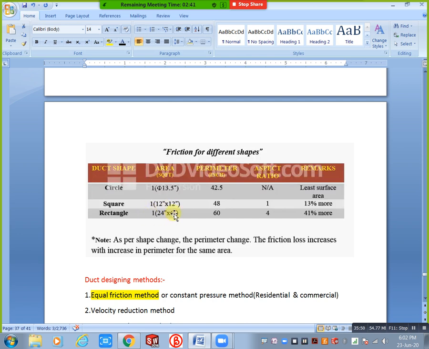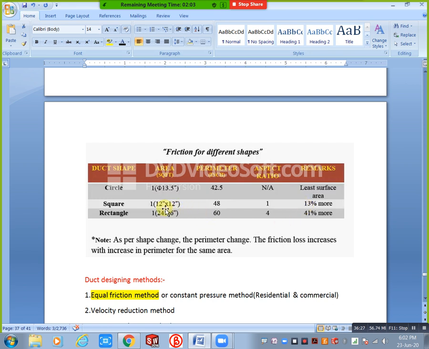Then you will get your aspect ratio: long side by short side. Long side means 24 inch and short side means 6 inch, so you will get an aspect ratio of 4. That is also preferable. Compared to the circular you will have 41% more, and compared to this one 41 minus 13, you will get that much more, so you need a higher fan selection, and pressure losses and friction losses you need to consider. That way the running cost also increases. That's why we need to select our rectangular duct closer to square. Then the cost also decreases.